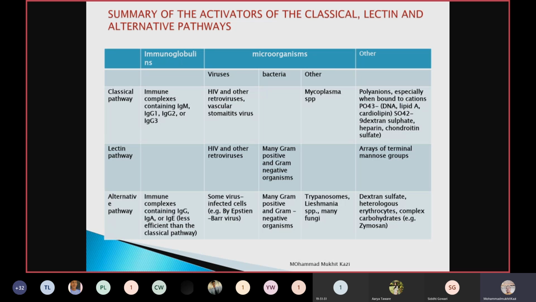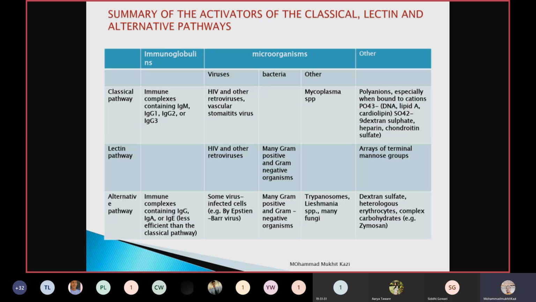But in the classical pathway, you see predominantly first IgM, which denotes a recent infection because IgM comes first and disappears first. So the IgM will bind to the antigen and that will activate the classical pathway. But lectin pathway does not require any immunoglobulins. It will be directly activated by the viruses. Okay, that is the important difference between the different pathways.